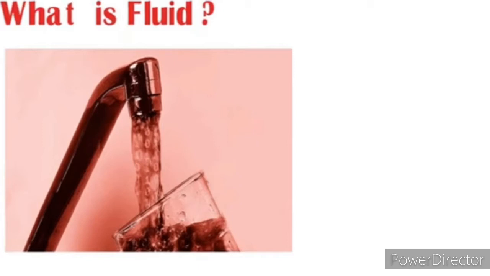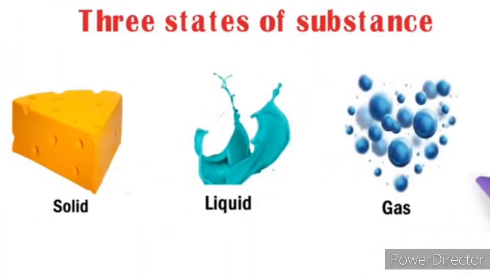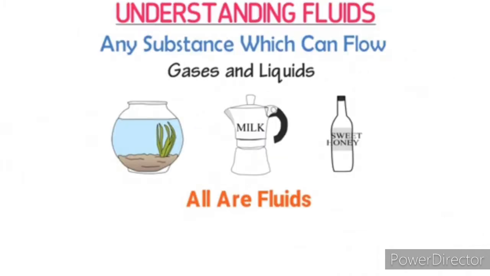Now first let us understand what is fluid. What do you mean by fluid, children? We know that there are three states of substances, isn't it? One is solid, the other one is liquid, and gas. So these are the three states of substances. Now which of these substances comes under fluid? Fluid is anything that flows, isn't it? Any substance which flows comes under the name fluid. Now we can say that the gases and the liquids come under fluids.